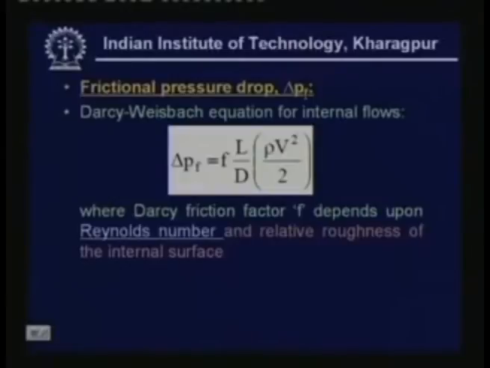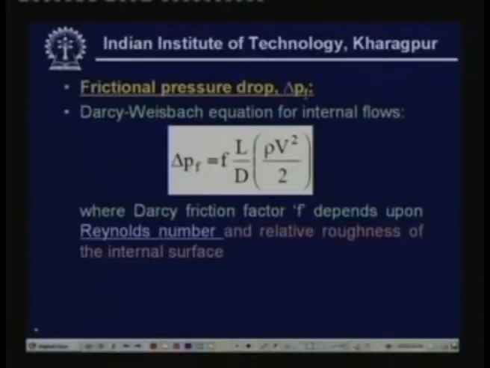Now the frictional pressure drop. The frictional pressure drop is given by the Darcy-Weisbach equation for internal flows, and it is given as delta Pf equal to f L by D into rho V square by 2. Here L is the length of the pipe or tube or the duct, and D is the internal diameter if it is a circular pipe or tube, or an equivalent hydraulic diameter if the cross section is non-circular, and rho, as you know, is the density and V is the velocity.